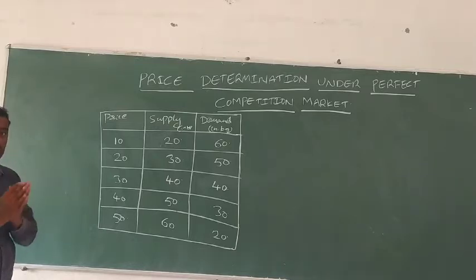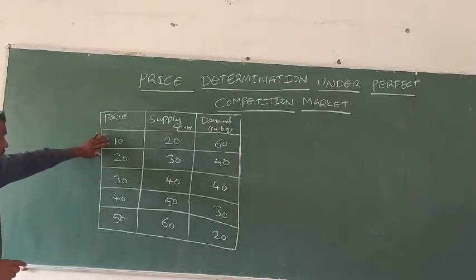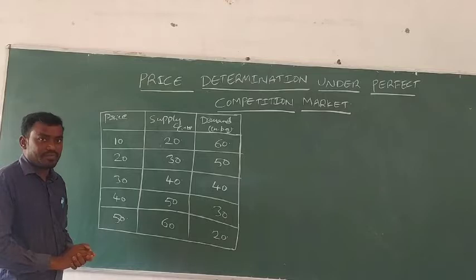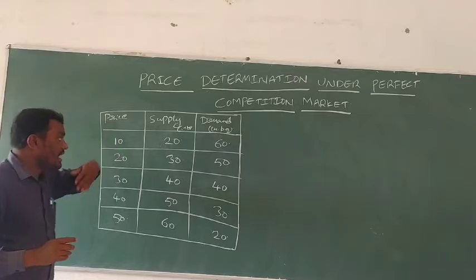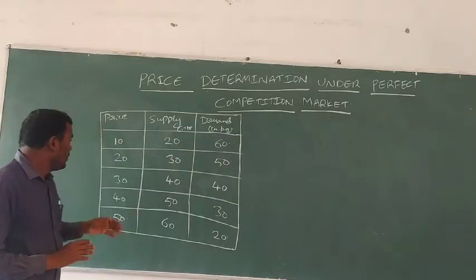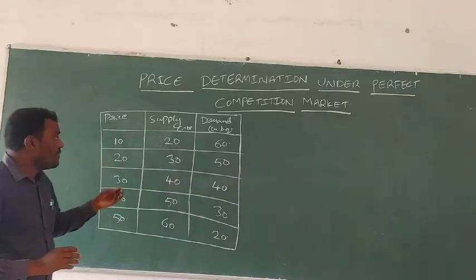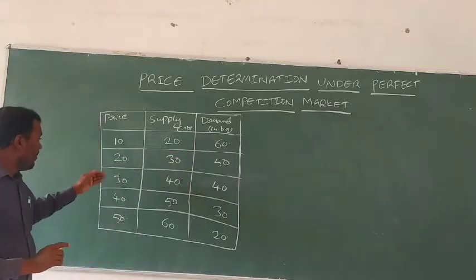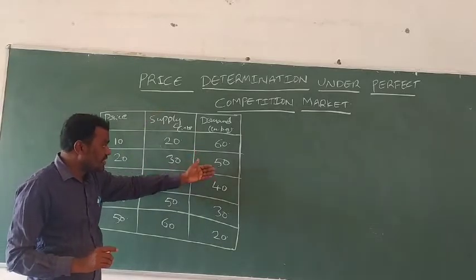Here there is a clear relation: under the perfect competition market, prices are determined by the market forces where demand and supply are equalized. According to this table, as the price goes from 10 rupees to 50 rupees, supply also increases from 20 kgs to 60 kgs. For demand, at 10 rupees per kg demand is 60 kgs; when the price rises from 10 to 20 rupees, demand falls from 60 kgs to 50 kgs, and at 30 rupees it falls from 50 kgs to 40 kgs.